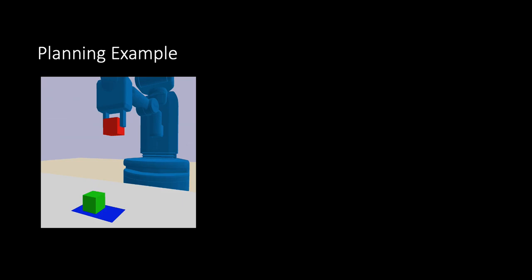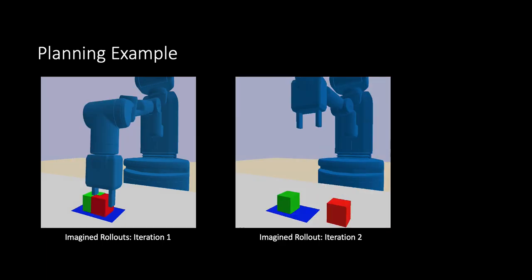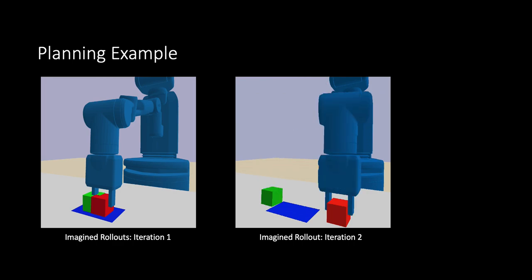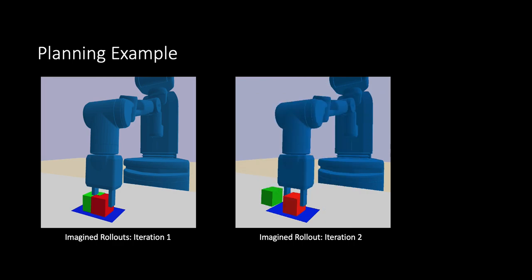Here's an example showing the benefits of bilevel planning. The goal is for the robot to place the red object onto the blue target region. Here, the discrete-only symbolic plan has just one step, which is to put the object down. However, the continuous planning fails to find a collision-free trajectory. So a new symbolic plan is generated that moves the green block away first, which continuous planning is able to turn into a sequence of actions.